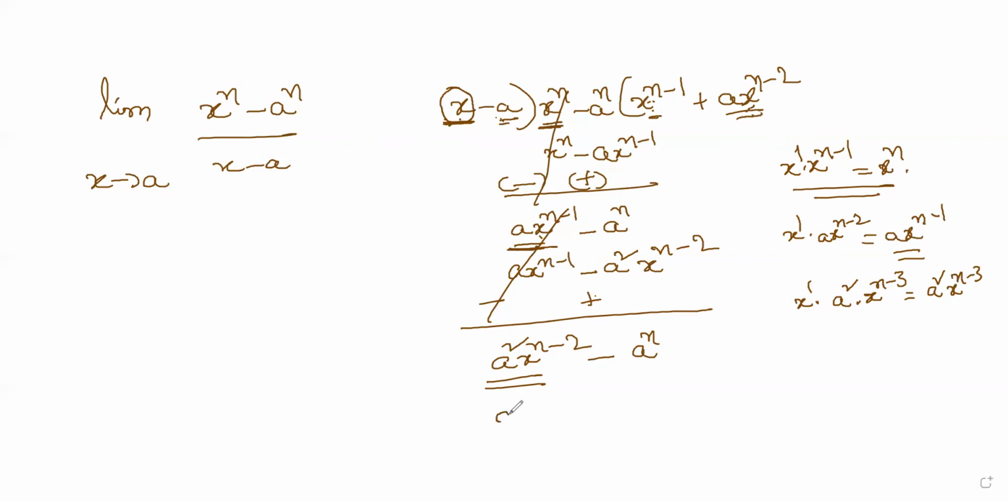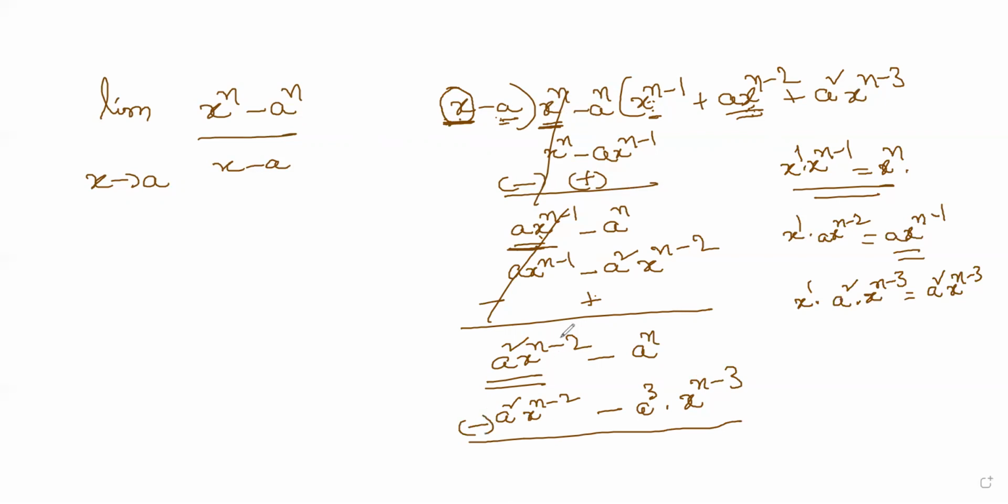So here you look at it, a square into x power n minus 2. And again here, what do I get? Here a square into x power n minus 3 is what I get. And now you see a square into x power n minus 3, when I multiply with minus a, I get minus a cube into x power n minus 3. Like this it goes on. This division goes on. You have to change the signs and again this goes on and on until